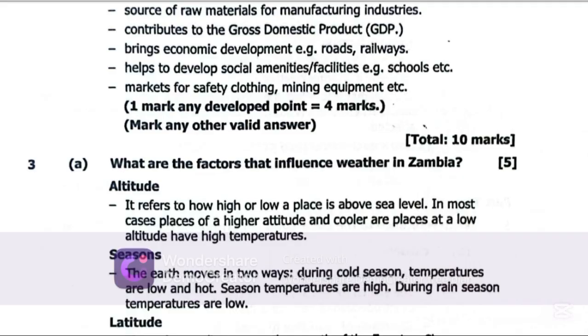So during cold season, temperatures are low, and during the hot season, temperatures are high. During rain season, temperatures are low.